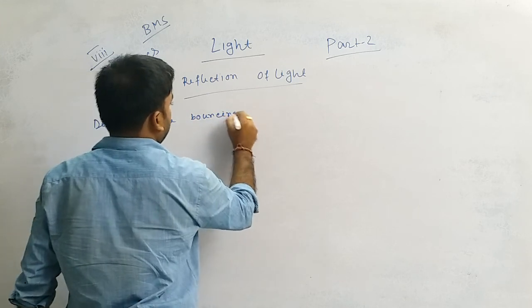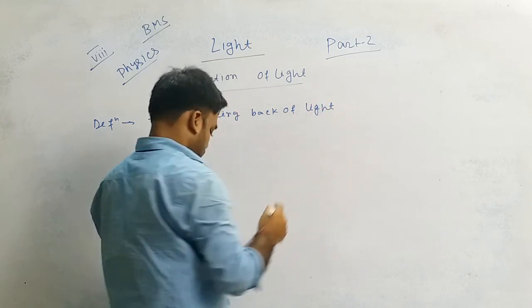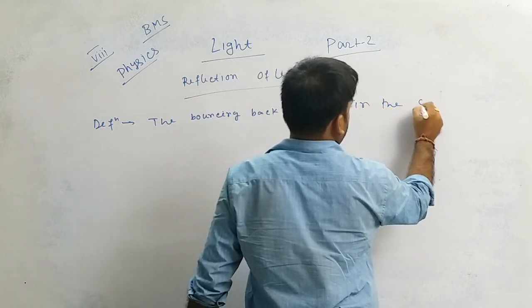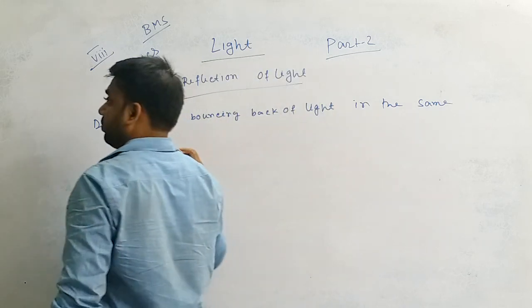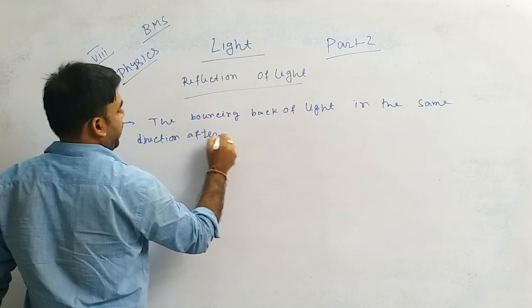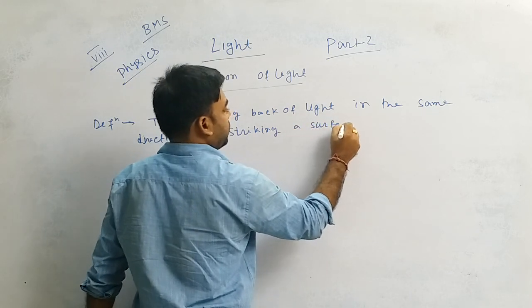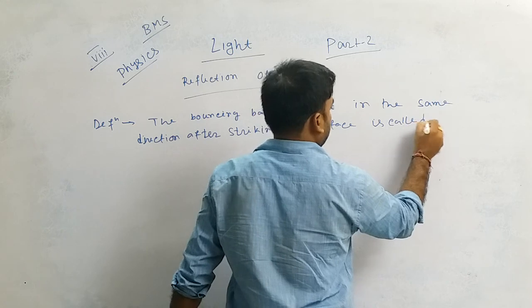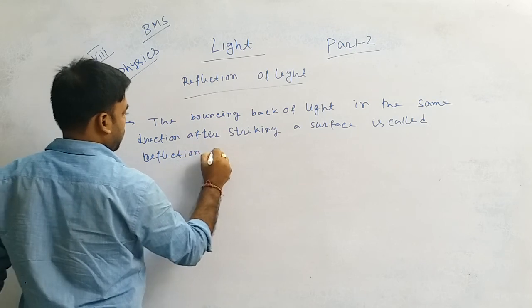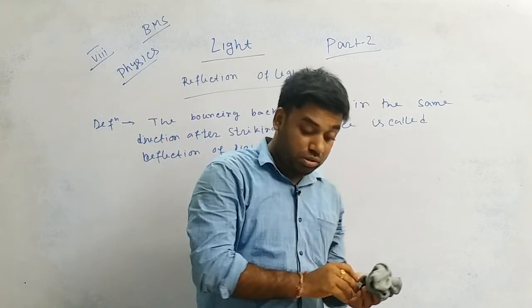The bouncing back of light in the same direction after striking a surface is called reflection of light. So students, that is the definition first.